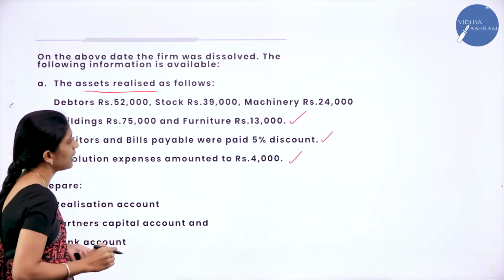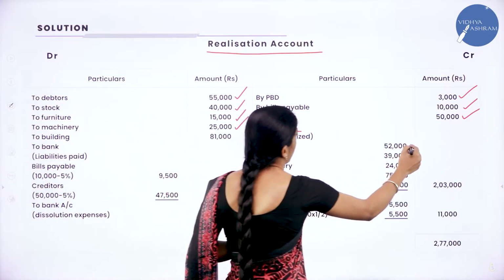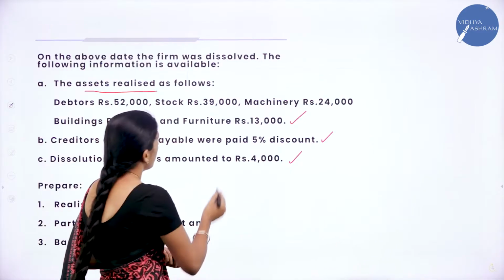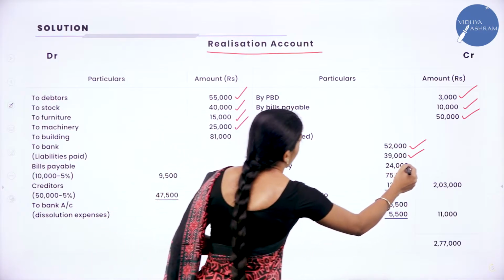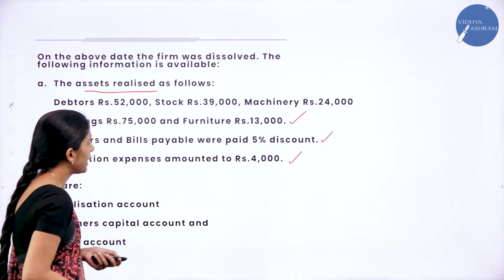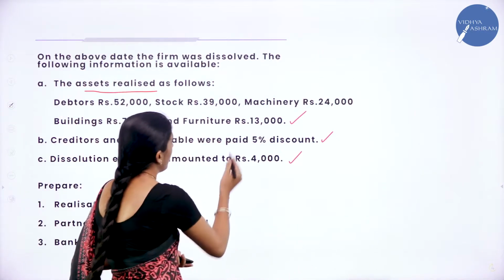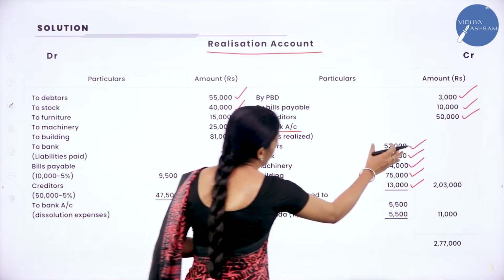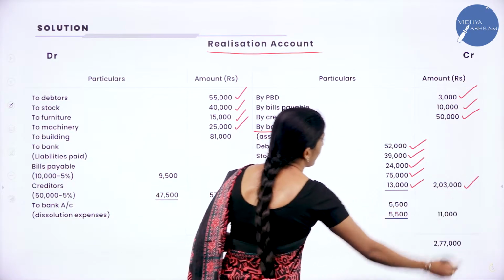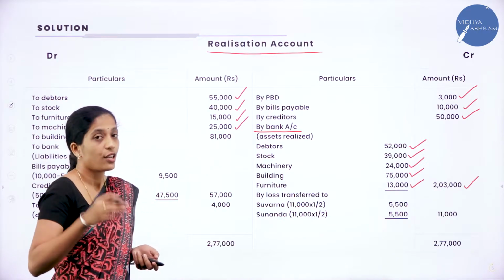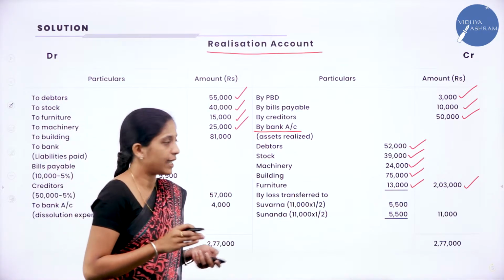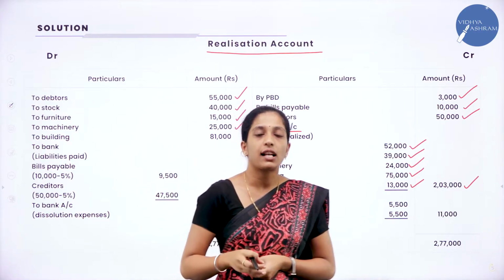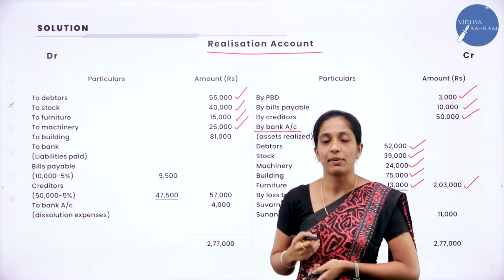Debtors 52,000, and the next one is stock 39,000, and the next one is machinery 24,000, and the next one is building 75,000, and furniture 13,000. Now we have to add all the amounts. When you add, you will get 2,03,000. So this is for what? Assets realized. So we will record it as by bank account. After assets realized, we have to pay the liabilities, right?